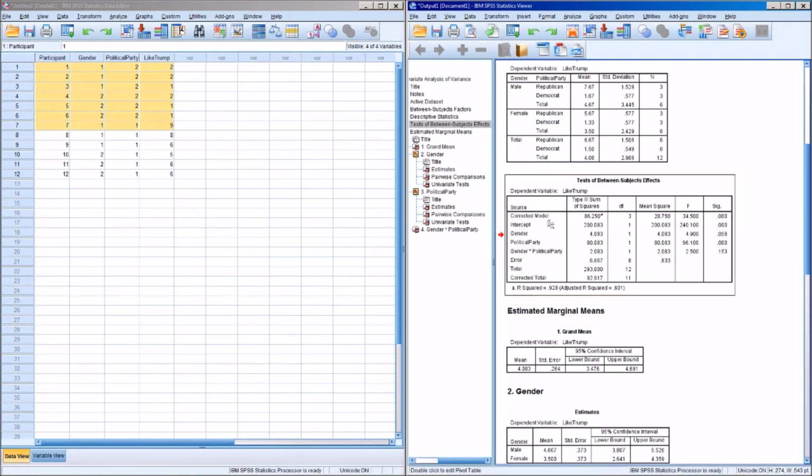Ignore these first 2 rows, corrected model and intercept. We are not going to pay attention to. Let's go ahead and look at the row for gender. We don't need to look at the type 3 sum of squares. I honestly can't tell you exactly what that's used for. Someone probably more experienced and intelligent than I could explain that to you if you're curious.